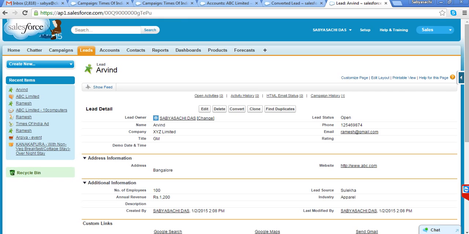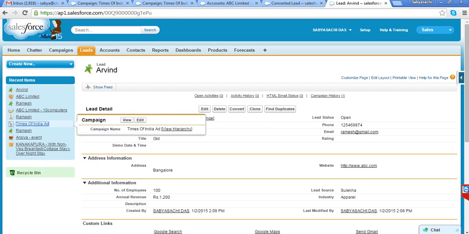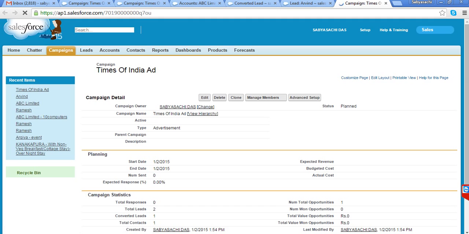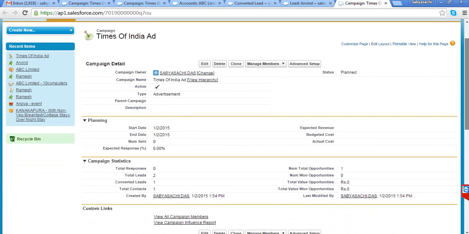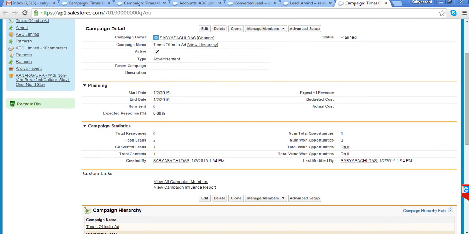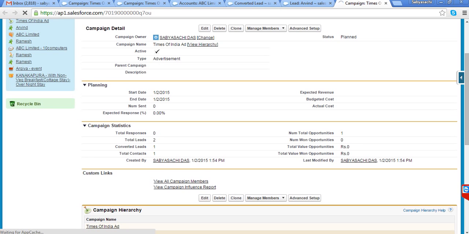Actually there is a small difference, Sandeep. There is nothing like campaign to lead. Campaign is separate. Say I'll do a Times of India campaign. Whatever advertisement I'm doing, I capture all these details under the campaign object. Now when the actual campaign is happening, TV ad is coming, paper ad is coming, people will look at this ad and they will start calling us.